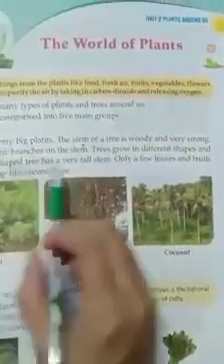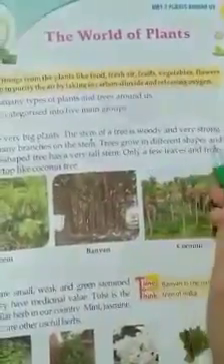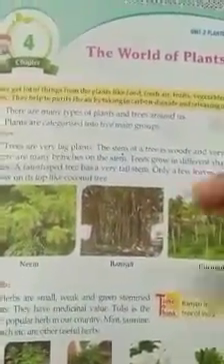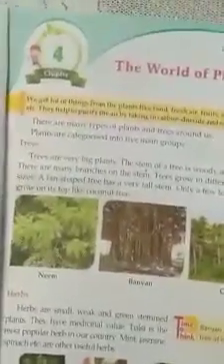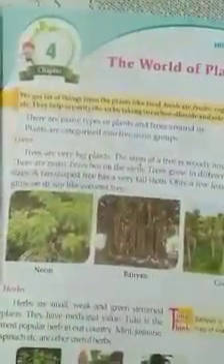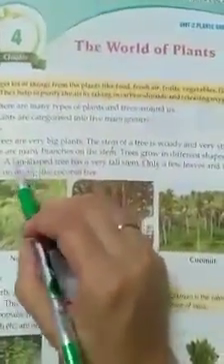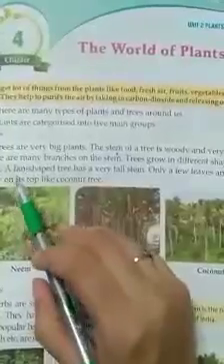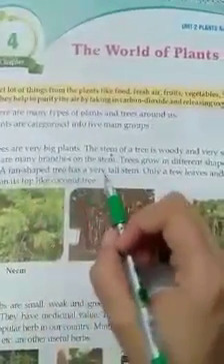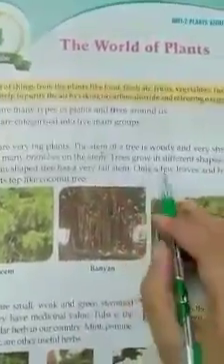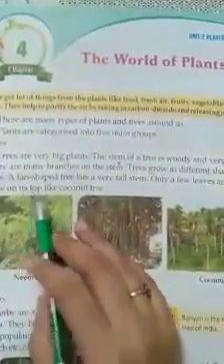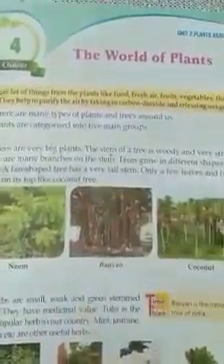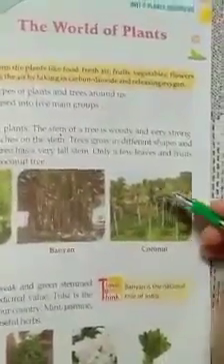Next is, trees grow in different shapes and sizes. We know that trees grow in different shapes and sizes. Some are very tall, some are not so tall, like this way, and they have different shapes. Next, a fan shaped tree has a very tall stem. One tree is there that is fan shaped and that has a very tall stem. Only a few leaves and fruits grow on its top like a coconut tree. And like a coconut tree, only very few leaves and fruits grow there.